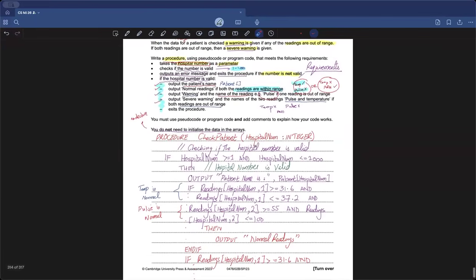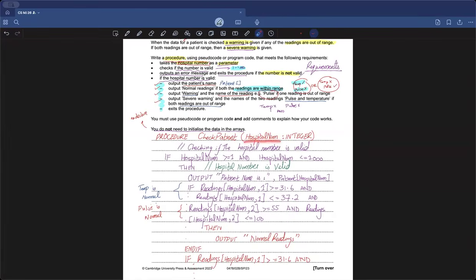The question is like, bro, I'm going to give you the input for some specific patient. I will tell you their number, and you just have to tell me the status of that person. So you just need to check the patient status and let me know whether it is normal, warning, or severe warning. So you don't have to go back and forth. Read the question because this is really important. If you make such mistakes, it's going to be very, very harmful, right? So we have a question from Usaid.